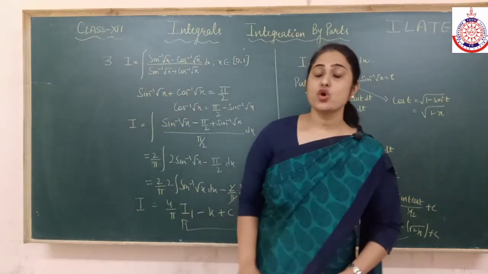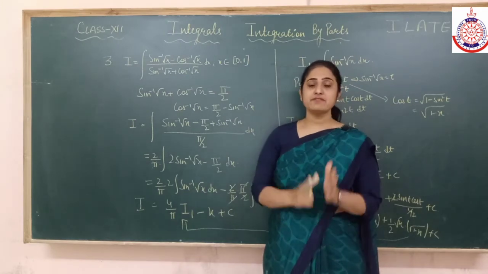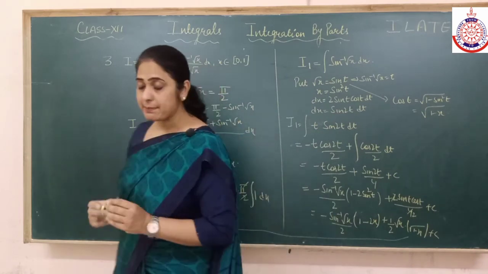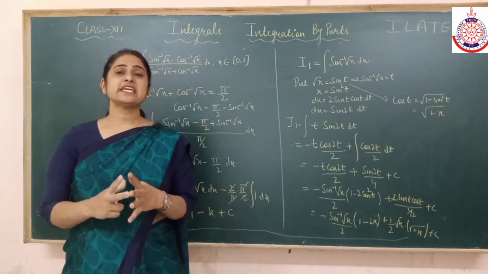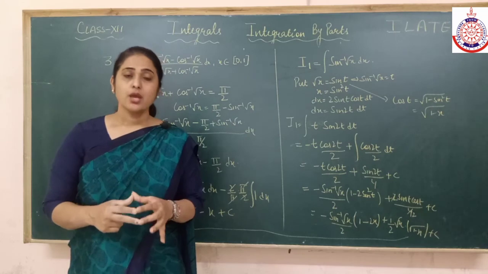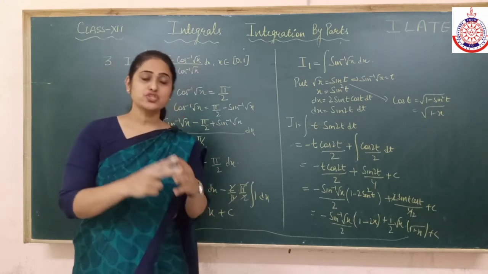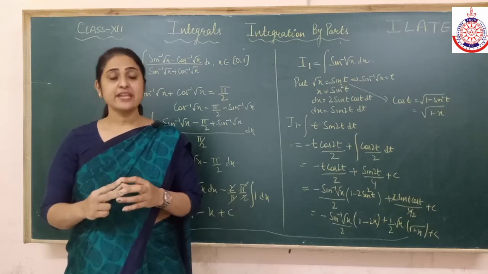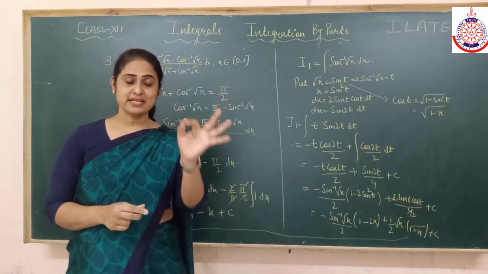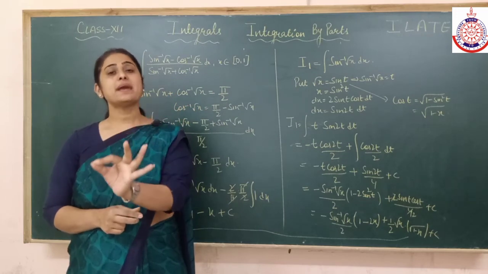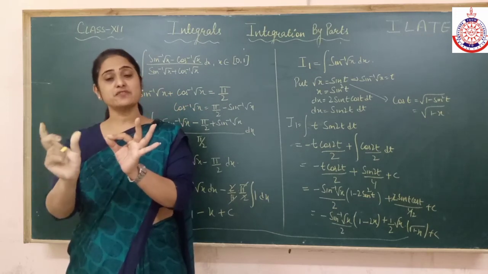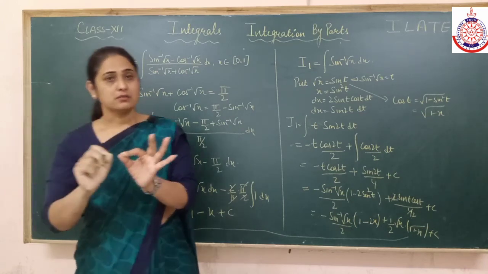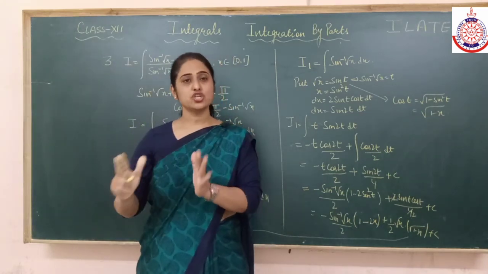Is it clear, children? This was all about by parts. We have done parts 1, 2 and 3. Integration using by parts. Very, very important rule. Only thing is that you need to be careful which function to be chosen as first, which to be chosen as second function. Clear? Once you have chosen, then you have to apply the rule: first function as it is, integration of second, minus integral of differentiation of first, integration of second.